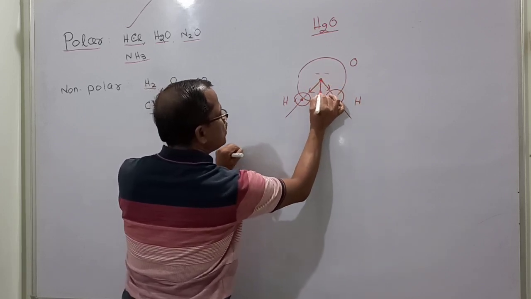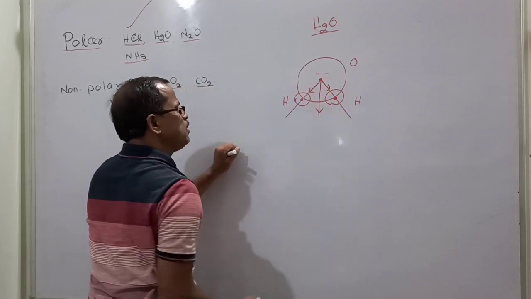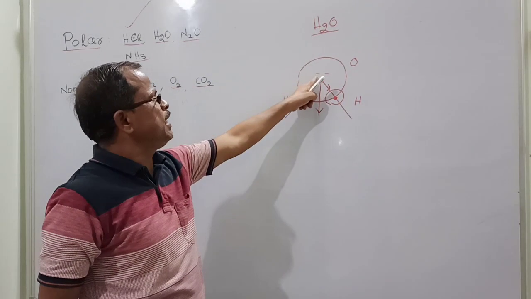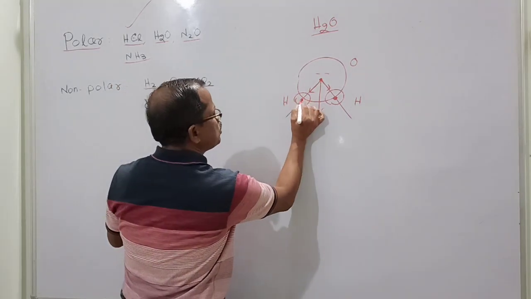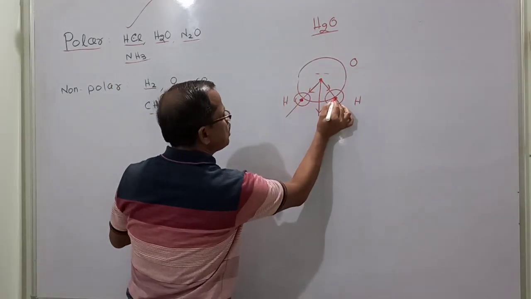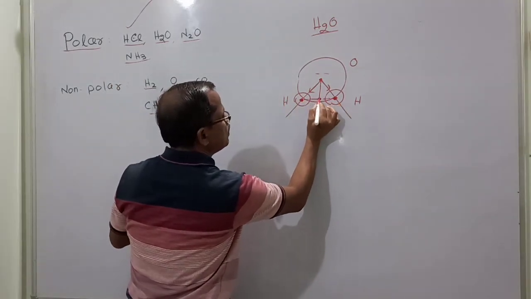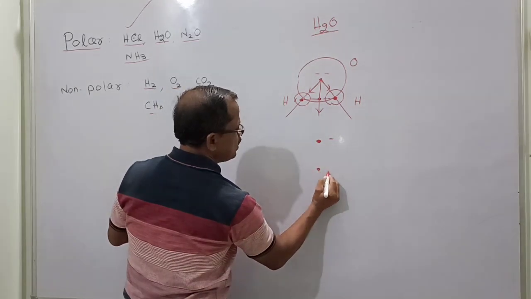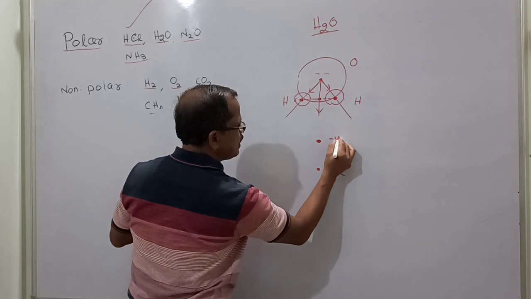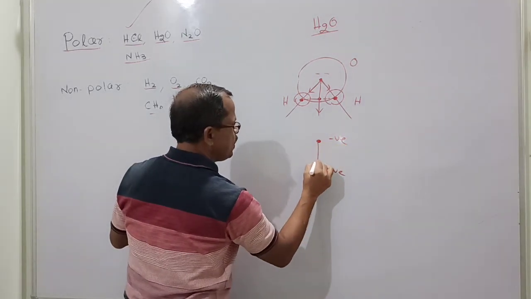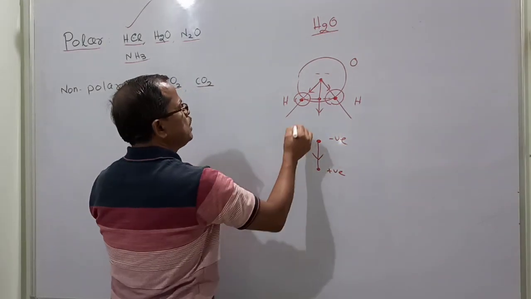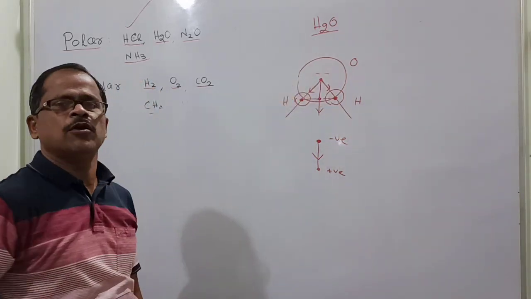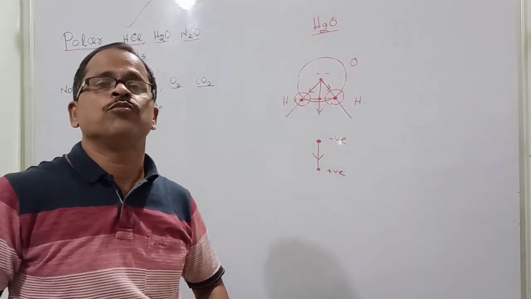So the net dipole moment will be in this direction. That means at this point there is a net negative charge, and these are positive charges. The center of these two positive charges will be here, and this is the net negative charge. So they will develop a dipole. In this case, the water molecule also develops a dipole. This is a polar molecule.